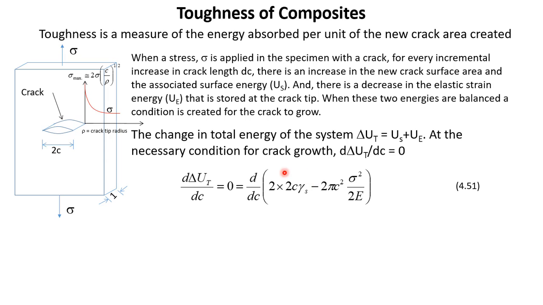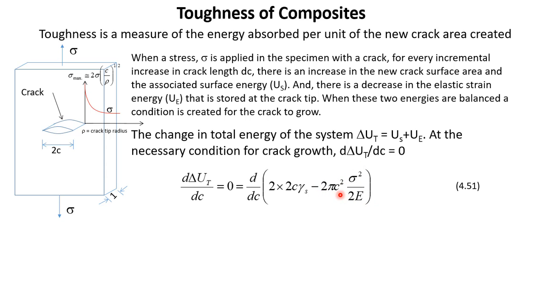So this whole thing becomes the surface energy of the crack, and the elastic strain energy is given by this one. Here again we have got 2 because there are 2 tips, and the elastic strain energy in general is given by sigma square over 2E. Here sigma is the nominal stress. We are not talking about the stress near the crack tip, but the overall stress, which is called nominal stress. So sigma square over 2E is the strain energy per unit volume in any material which is under strain. Multiplied by the volume, we can get the energy.